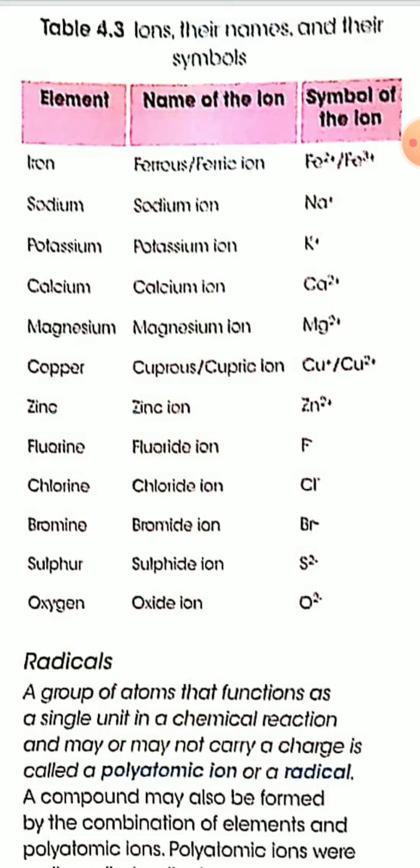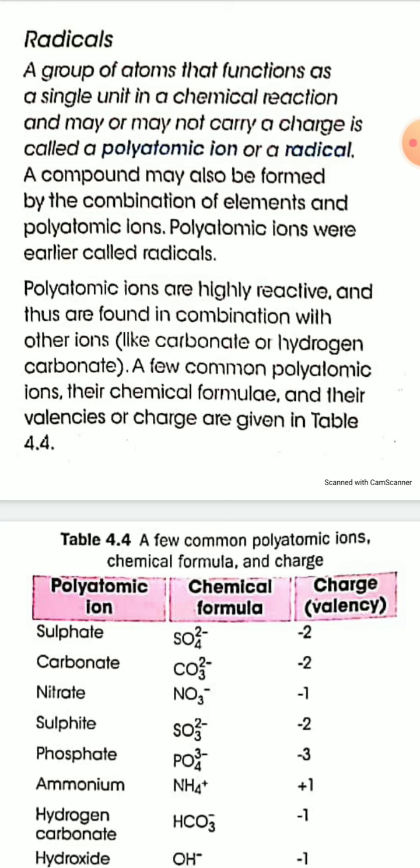A group of atoms that functions as a single unit in a chemical reaction and may or may not carry a charge is called a radical.